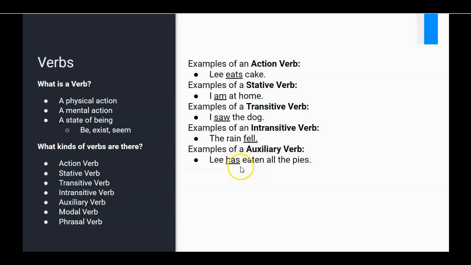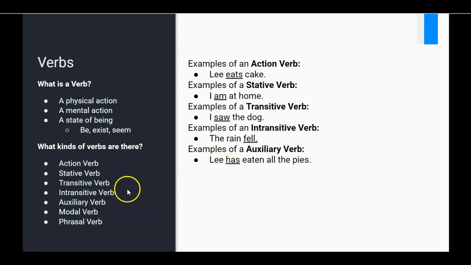The most common auxiliary verbs are be, do, and have in their various forms. So in this example, Lee has eaten all the pies, it's helping us to understand the tense here, which, as many of you may know, is the present perfect. Another one could be the table has been prepared. Has and been, those are two auxiliary verbs in there for the present perfect of the passive voice.